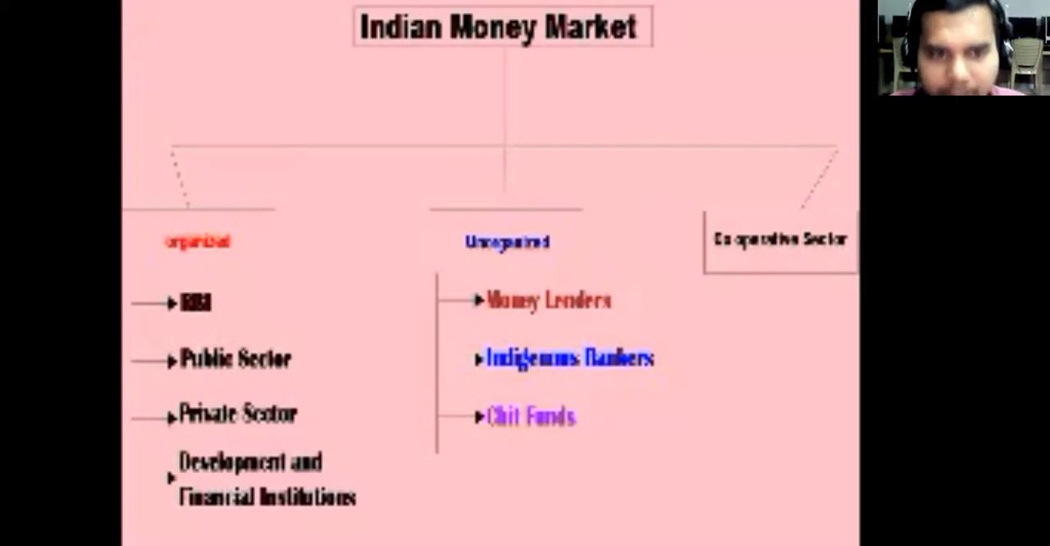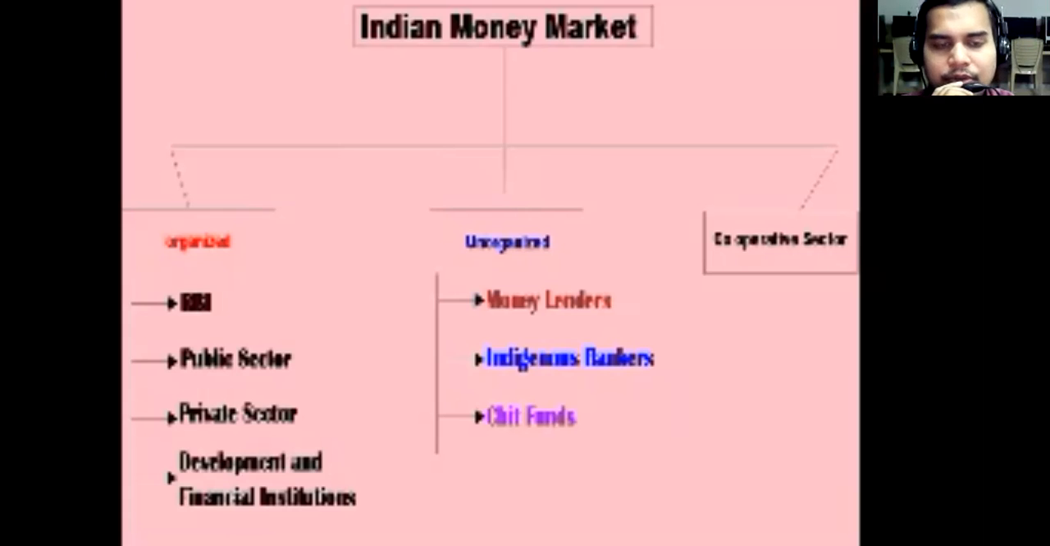See, here I have presented a flow chart regarding the Indian money market. The Indian money market has been classified into two, organized as well as unorganized, and once again the cooperative sector. The cooperative sector also comes under the organized sector itself. But money lenders, indigenous bankers, as well as chit funds are classified under the group of unorganized. So let us try to understand literally what is organized and unorganized sector.